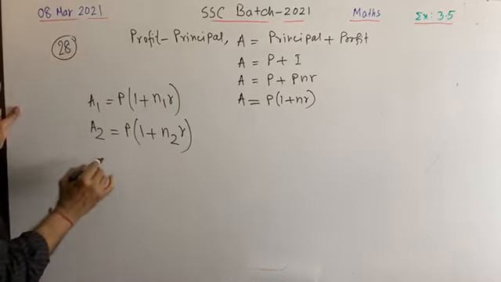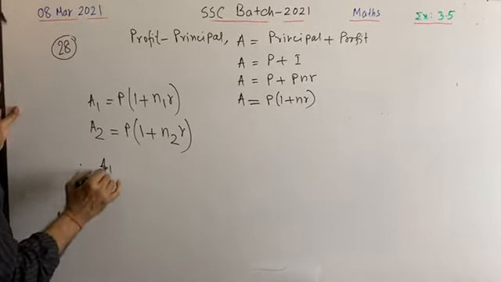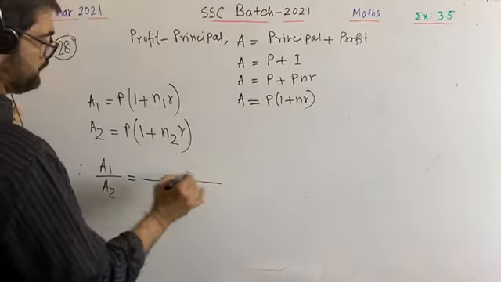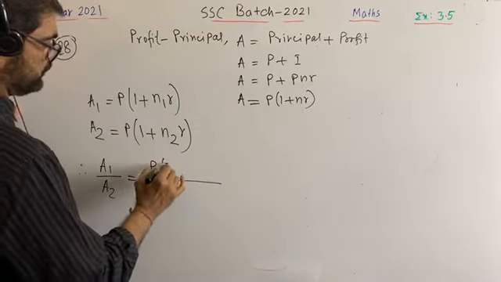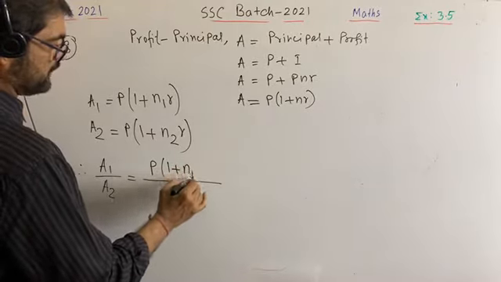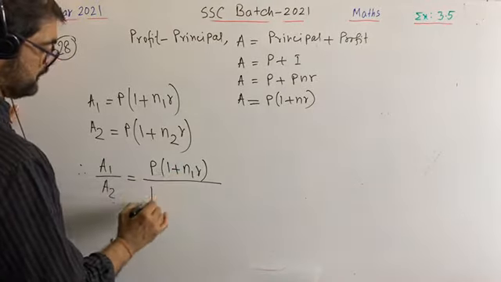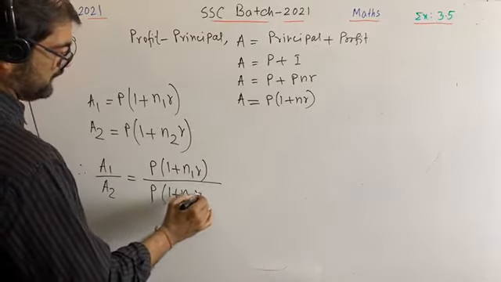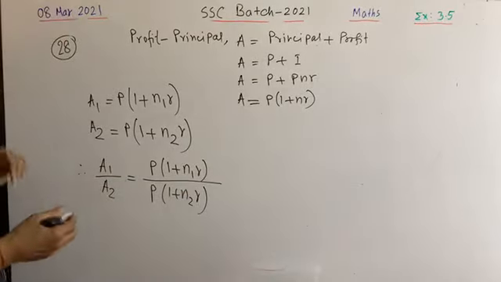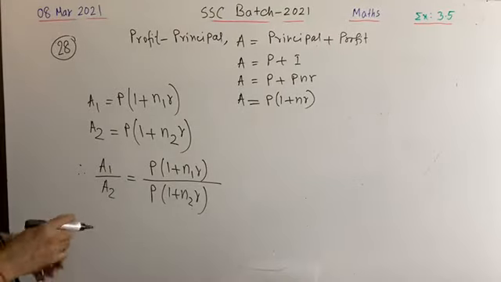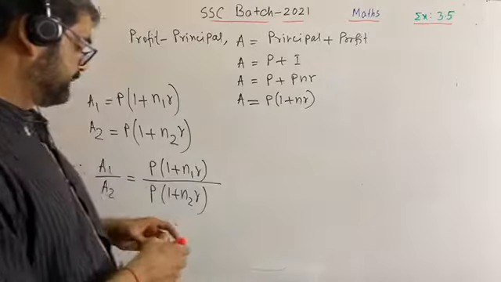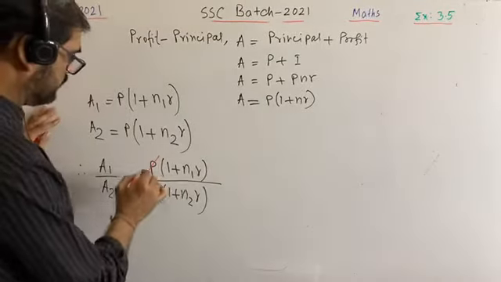Now if I go for writing A1 by A2, it is equal to P into 1 plus N1R over P into 1 plus N2R. Have you seen? I have just divided. Now you see, P and P will be omitted.